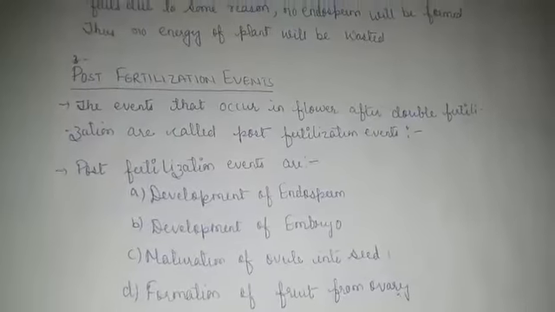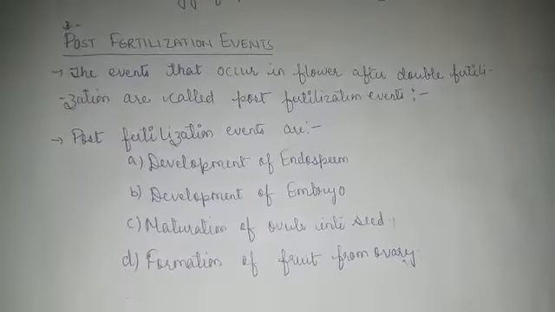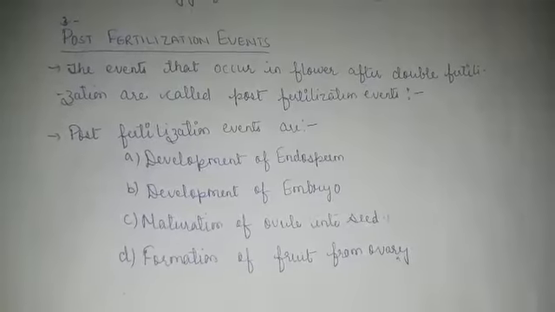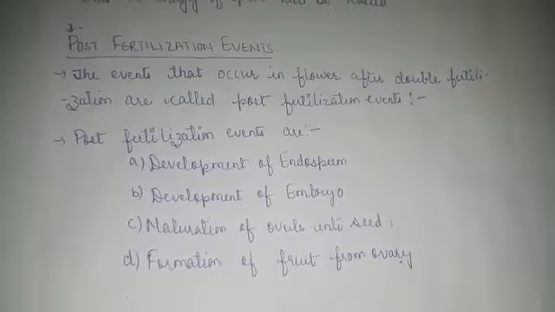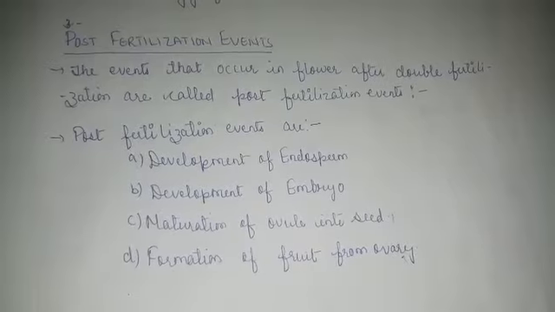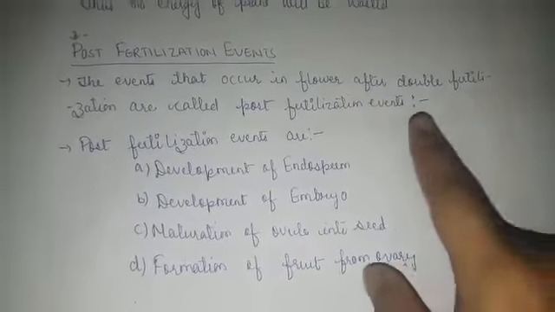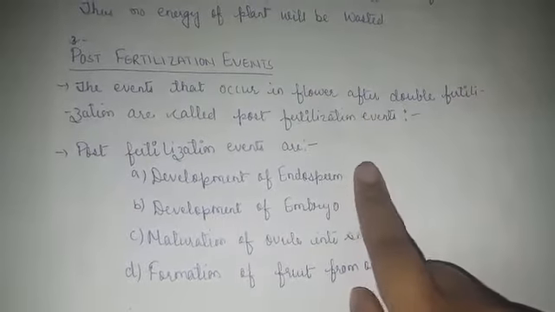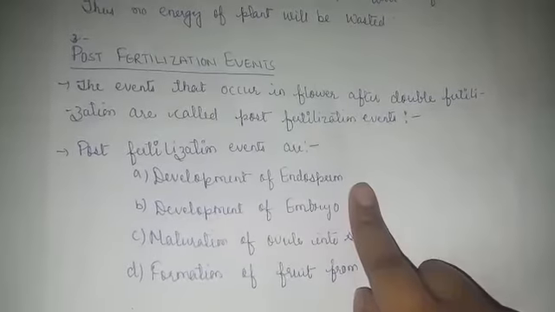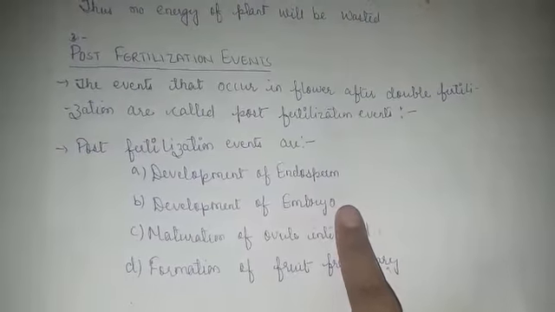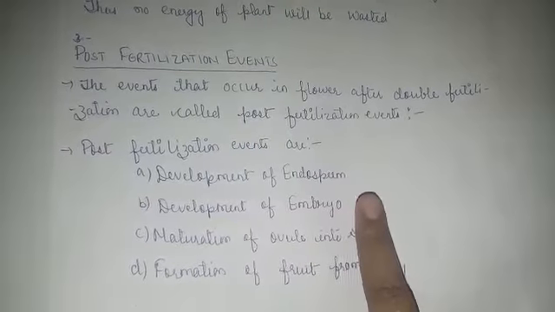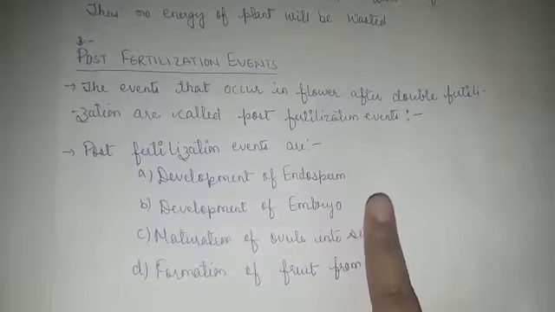Hello students. Today we have to discuss the post-fertilization events in flowering plants. After fertilization, what are the events which take place in a flowering plant? The first event is development of endosperm, how the endosperm will develop from PEN. Second is development of embryo. That means how the diploid zygote will turn into an embryo.